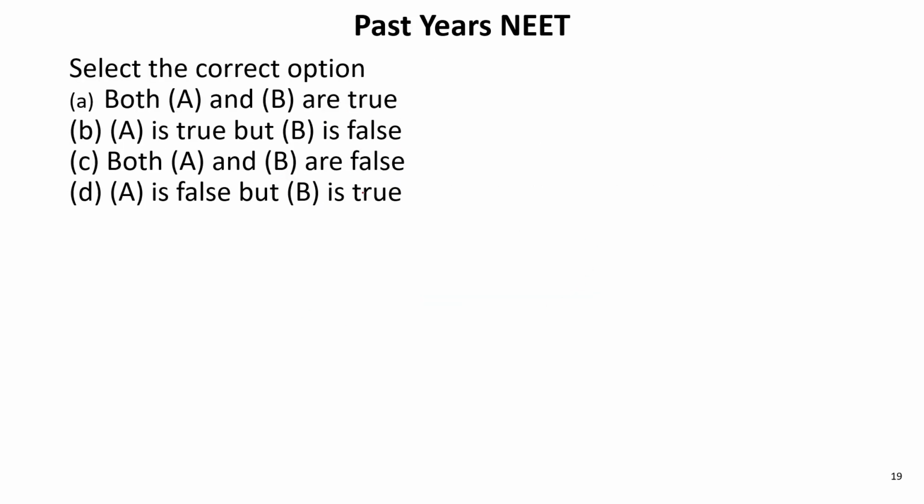So select the correct option. Both A and B are true. A is true, but B is false. Both A and B are false. A is false, but B is true. So the correct option is B: A is true, but B is false.